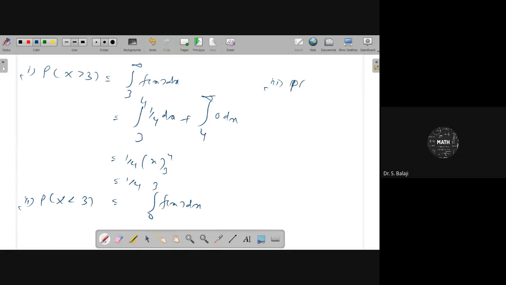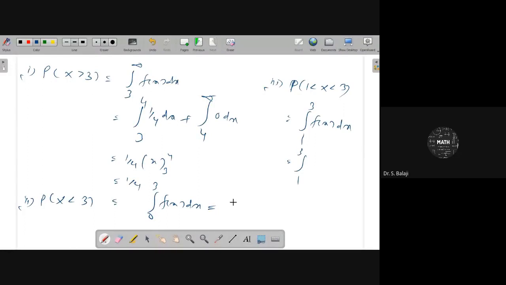Third one is between 1 minute and 3 minutes. Can you give the answer here?